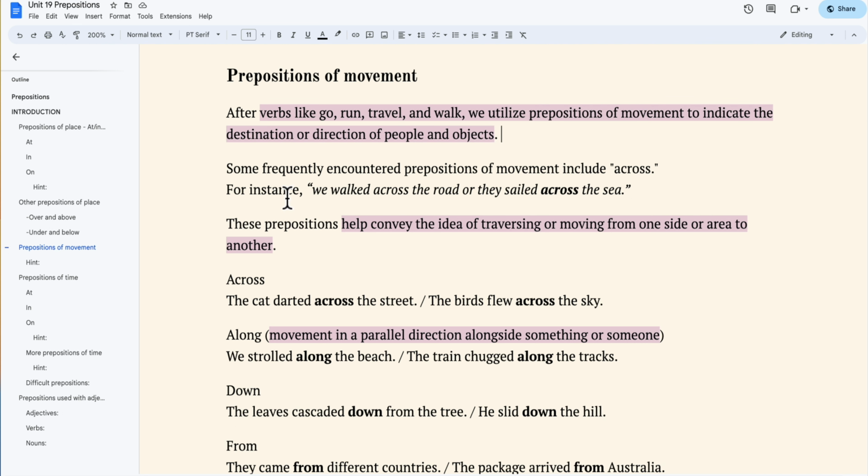One commonly used preposition of movement is across. For example, we can say we walked across the road, or they sailed across the sea. The preposition across helps convey the idea of moving or traveling from one side to another. It emphasizes the traversal or crossing of a particular area or surface.